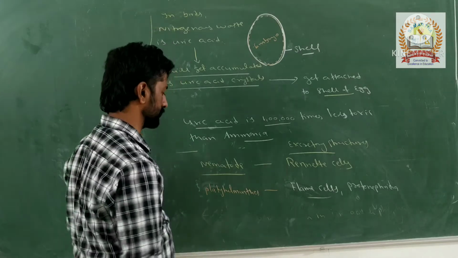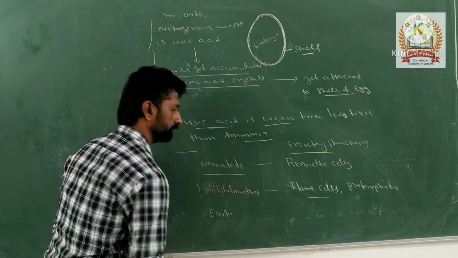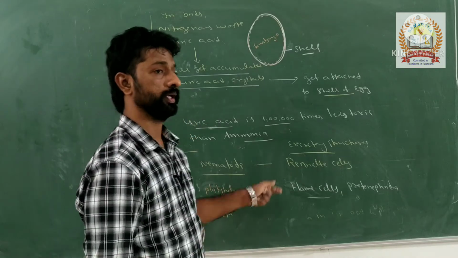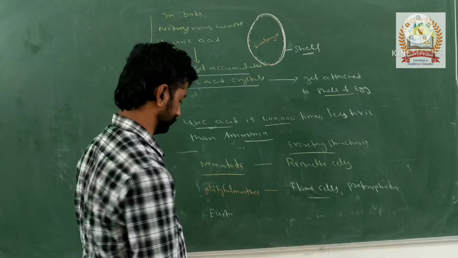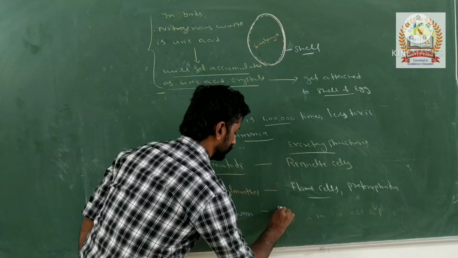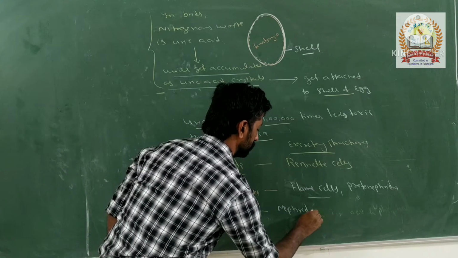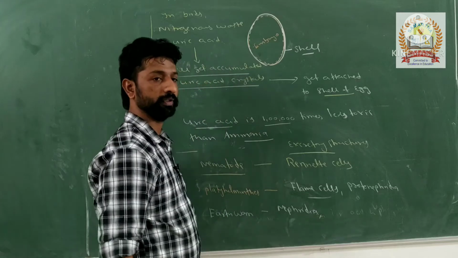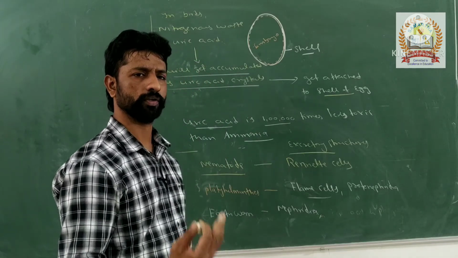What are the excretory structures present in earthworm? Nephridia. Those are excretory organs. Okay, nephridia are there. Excretory structures in earthworm. Nephridia are coiled tubular structures. Along with that, Malpighian tubules are in the case of arthropods.